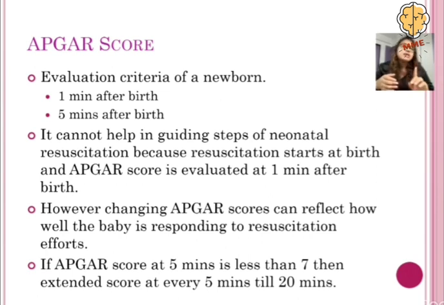However, when we have calculated the 2 Apgar scores, we can see the changes in the 2 scores, which will reflect whether the baby is responding well to resuscitation attempts or not. If the Apgar score at 5 minutes is less than 7, then we are going to extend the score, calculating it every 5 minutes till 20 minutes are done. This is known as an extended Apgar score.